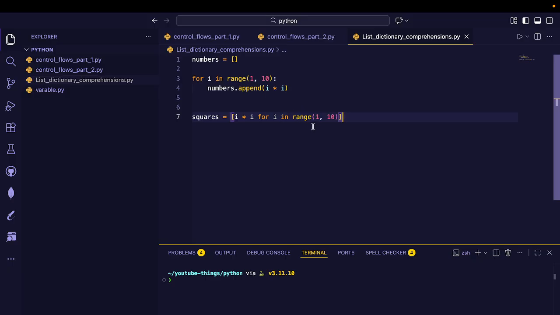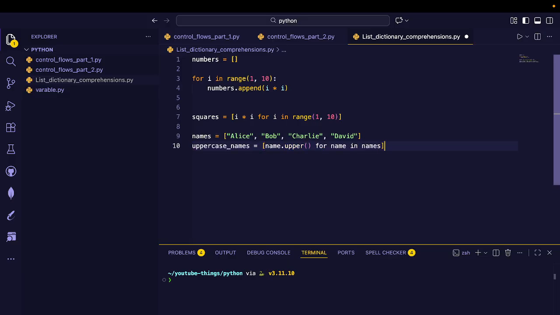Let's do some exercises. Suppose I take an example of a names array: Alice, Bob, David. We can do the same thing with list comprehension, and you can see the output comes in uppercase because we are using the uppercase function.